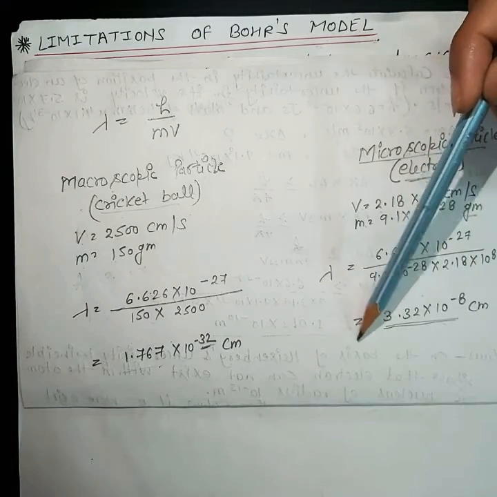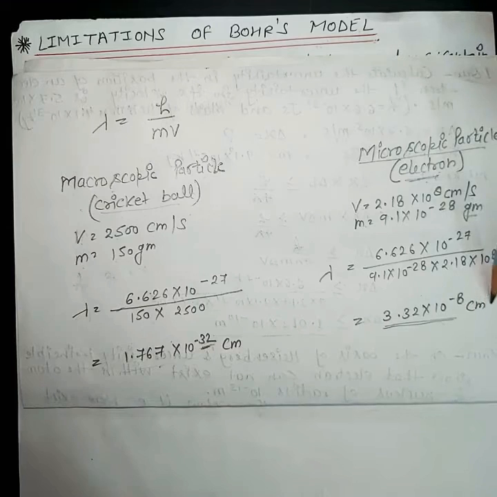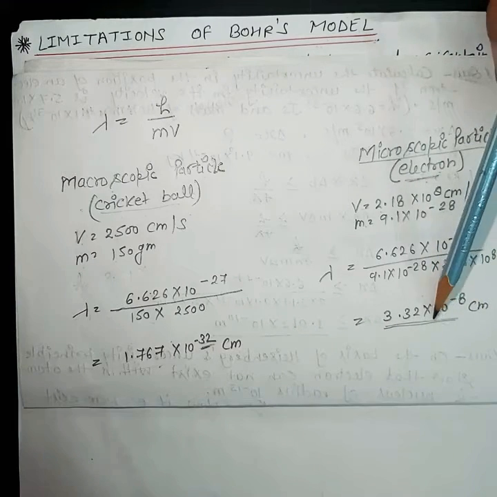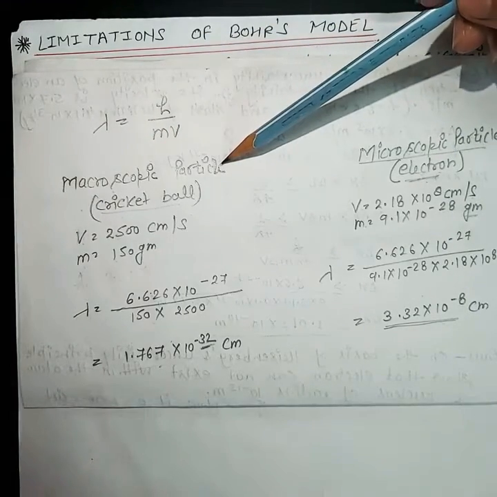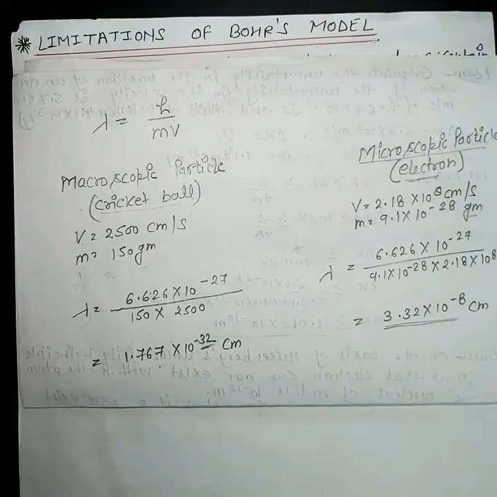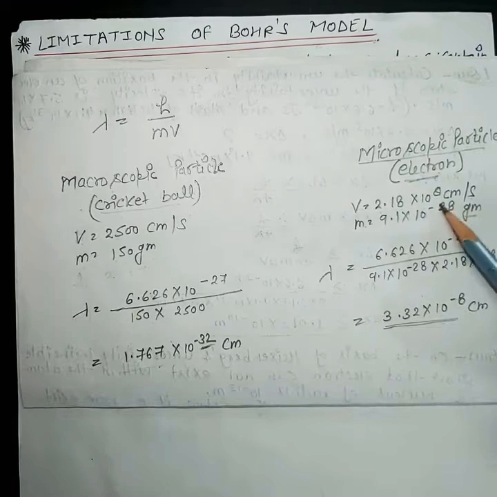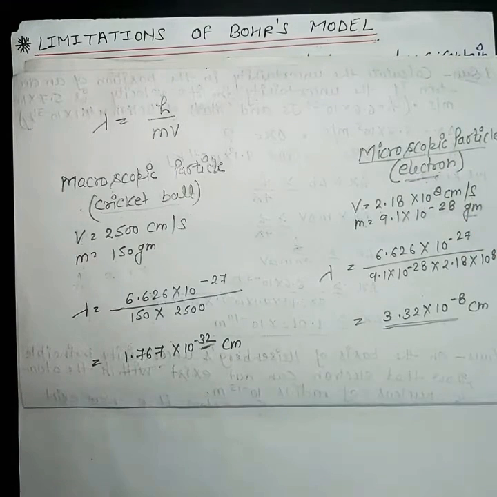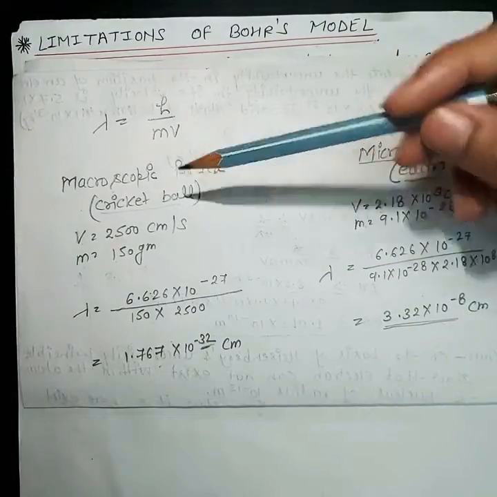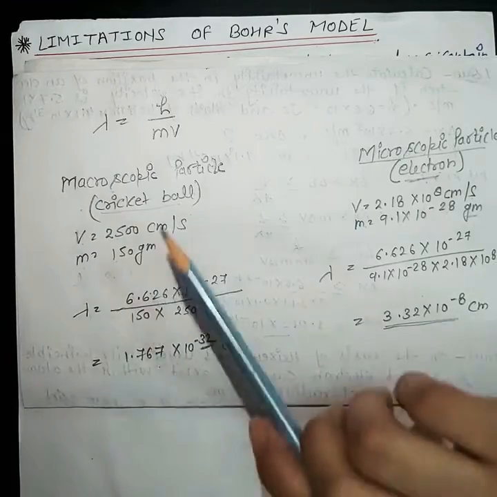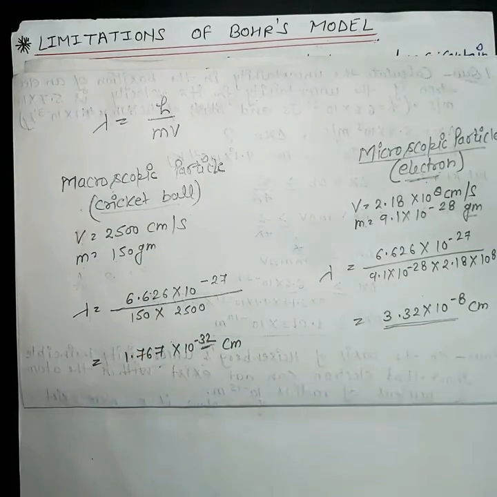Okay, so because of this large value, we cannot ignore the wave nature of microscopic particles. So that's why macroscopic particles show only particle behavior, while microscopic particles show wave nature as well as particle nature. Okay, so in this way we can say, since lambda for macroscopic particles is small, we are considering them like material particles only, like particles only, not like waves.